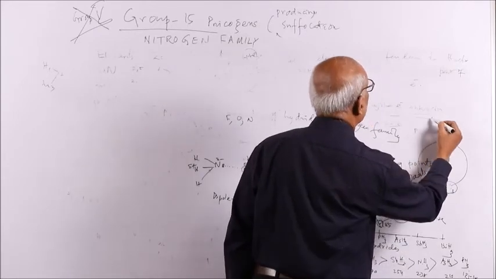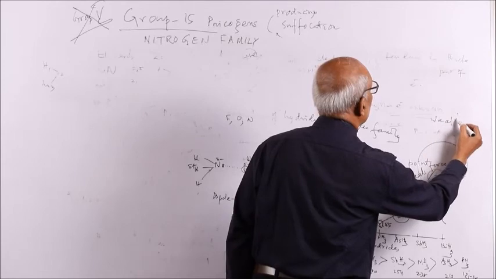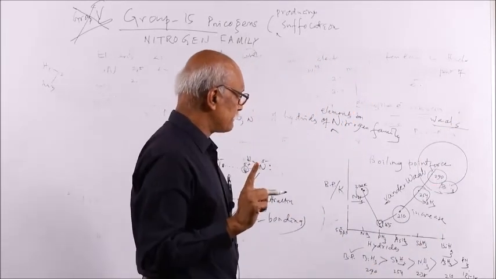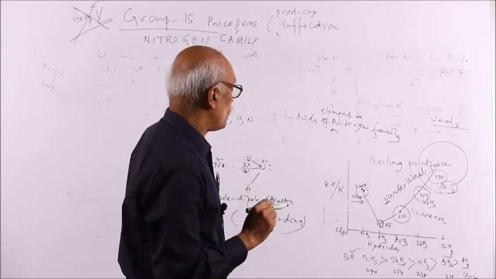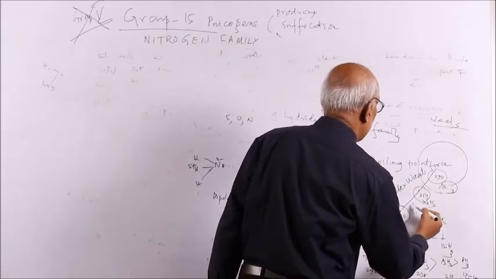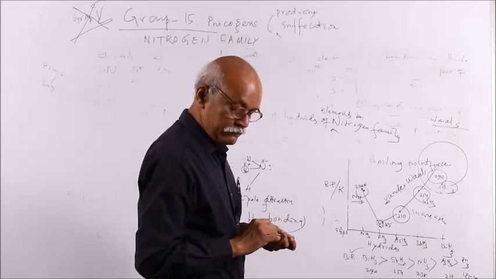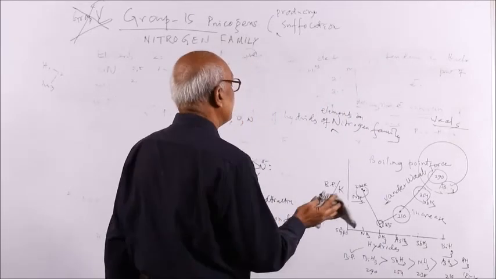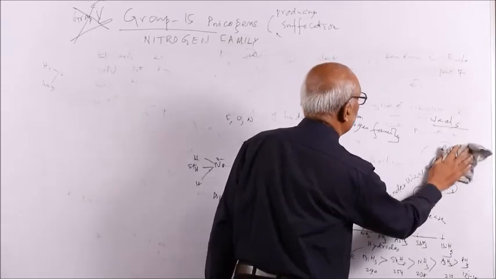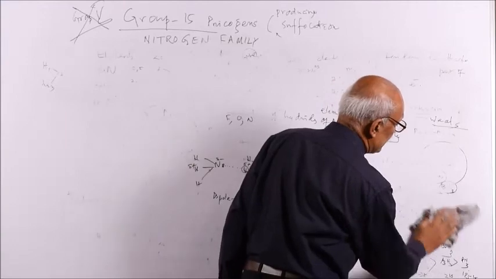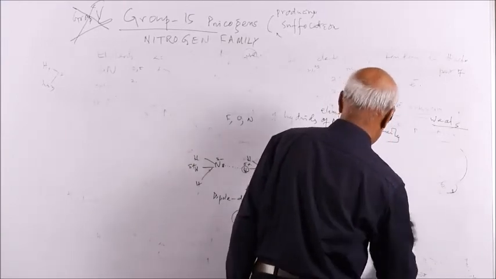Don't put an apostrophe s, but his name is J.D. van der Waals. So, due to this van der Waals force increases, and van der Waals force depends on the molecular size. As the molecular size increases, the boiling point increases. So first there is a sharp decrease, then gradually the boiling point increases.